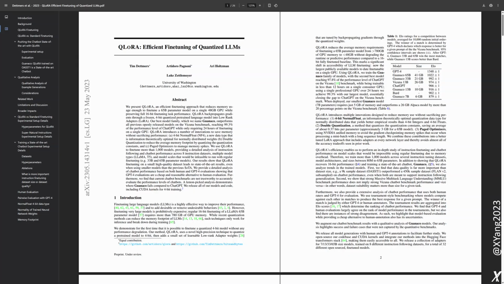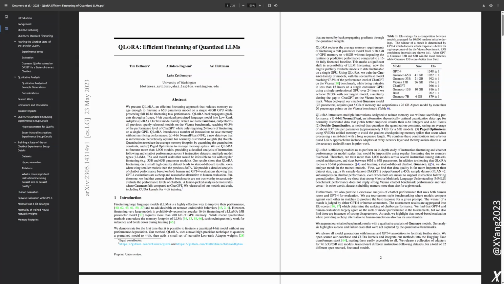Like how impressive are we talking? Well, on the Vicuna benchmark, which is a common way to evaluate chatbot performance, they compared different models to systems like ChatGPT, and the largest Guanaco model got a score that was 99.3% of ChatGPT's performance. Wow, that's incredibly close. And they did this with just 24 hours of fine-tuning on a single professional GPU.